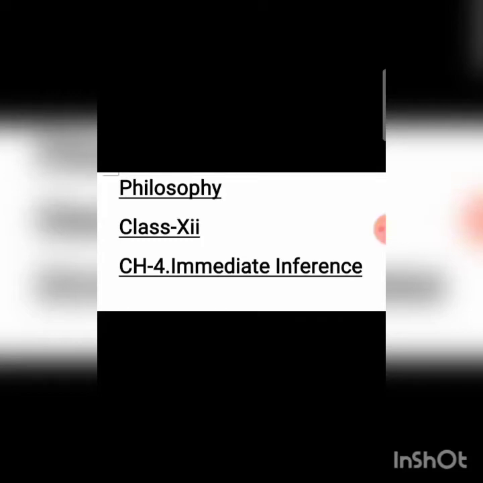This is for the students of class 12. We are in chapter 4, immediate inference. In the last class we understood what is inference and what are the types of inference, that is, immediate inference. We understood the square of opposition. Now today we will do valid immediate inference.